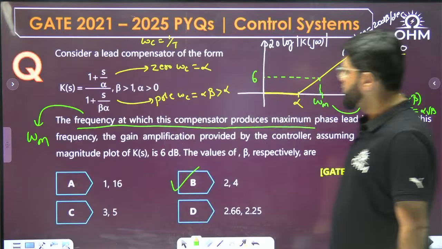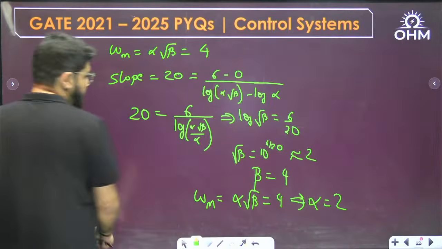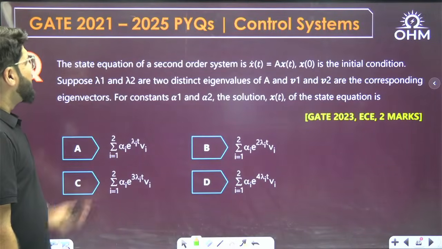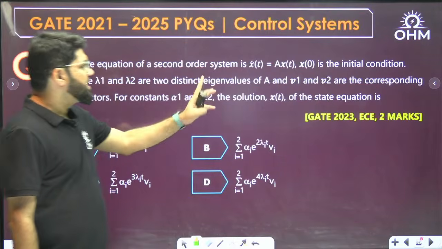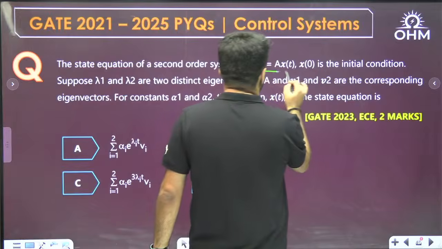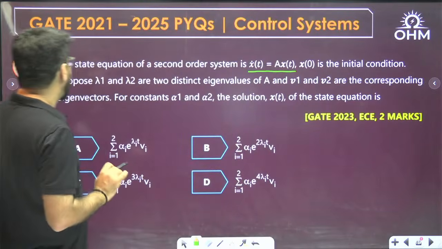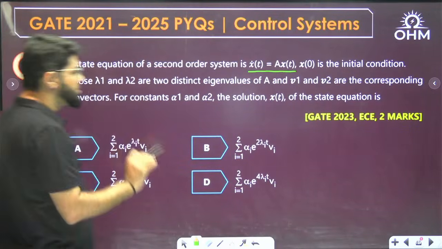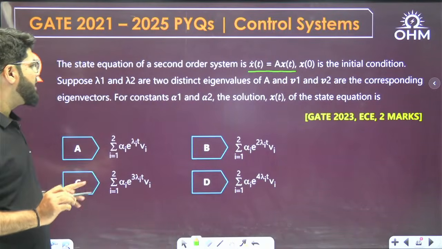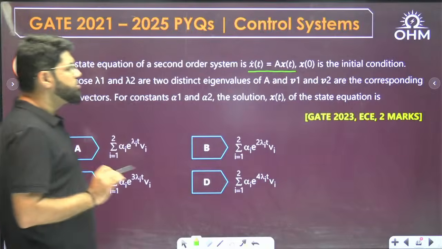Okay, yeah, this was the question. Okay, anyways, moving ahead to the next question. Yeah, the state equation of a second order system is x dot equal to Ax(t). Okay, ZIR condition, no input is applied. Okay, x0 is the initial condition. Suppose lambda 1, lambda 2 are distinct eigenvalues of A, v1, v2 are corresponding eigenvectors for constants alpha 1 and alpha 2. What is the solution of x(t)?